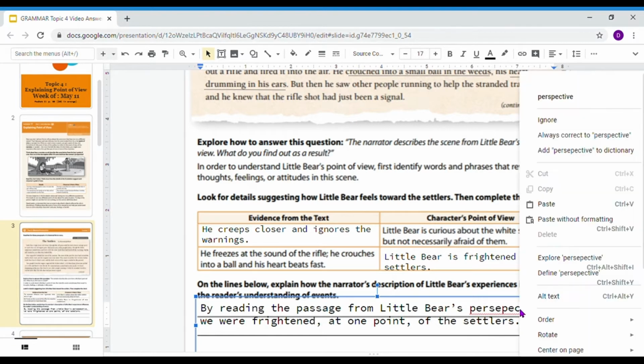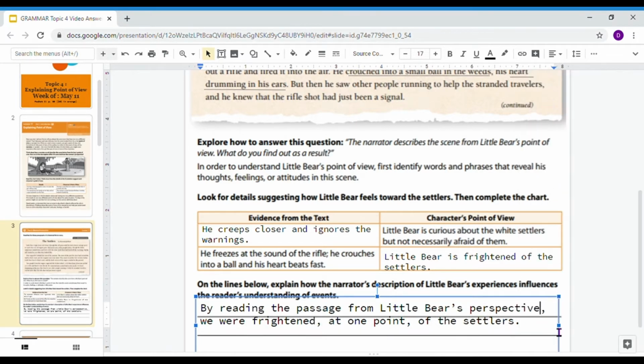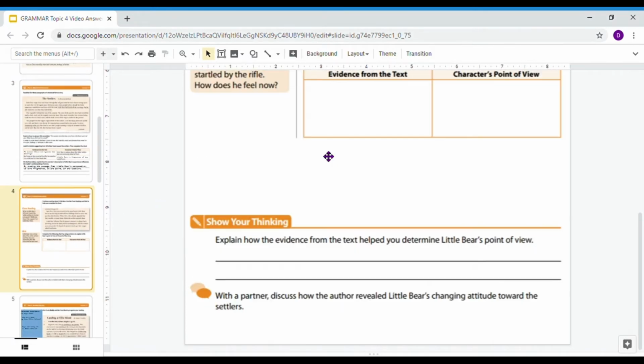And I think that's important that we touch on, because if we were reading this from a different perspective, say the perspective of the settlers in that back wagon, and their side of the story is, our wheels broke, we looked at them, we need to get the attention of the people in front of us, so we shot our gun in the air to get their attention. Never in that scenario would we be frightened for the settlers or frightened of the settlers. So in this case, because we're hearing it from somebody else's point of view, we get a sense of fear of the settlers. So let's move on and continue reading.